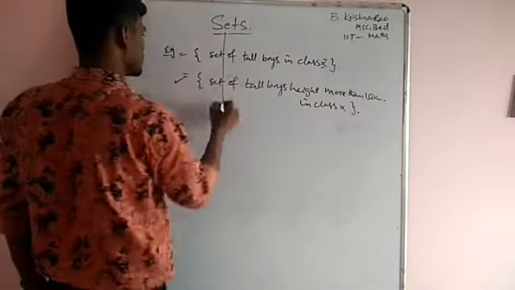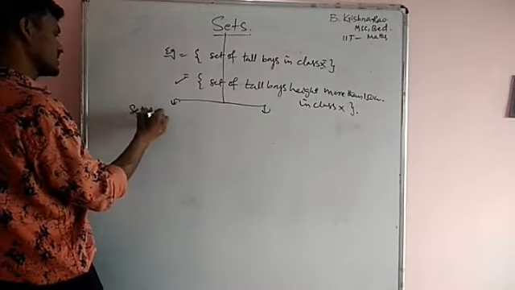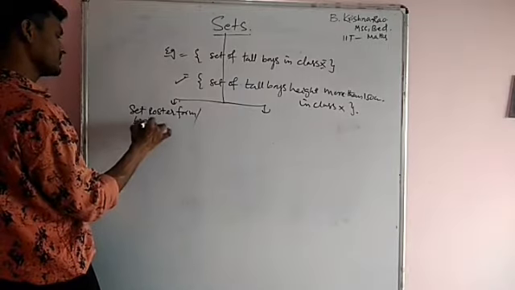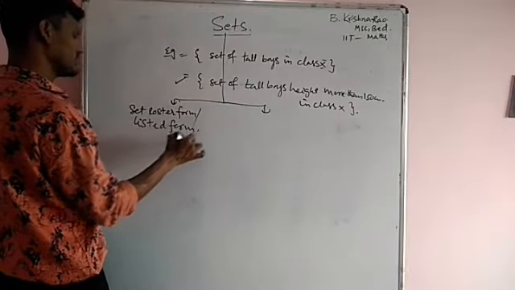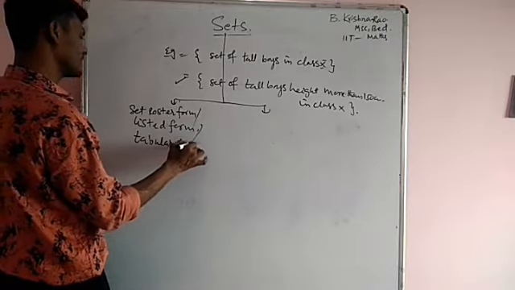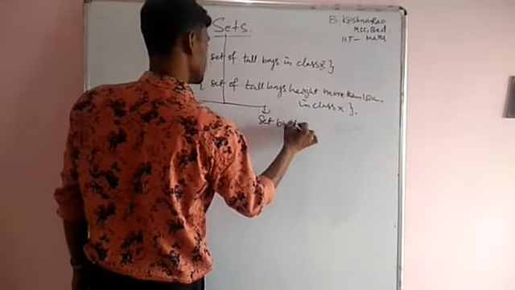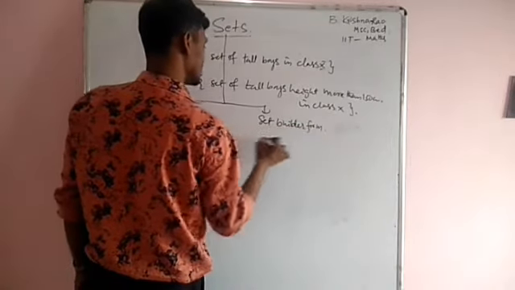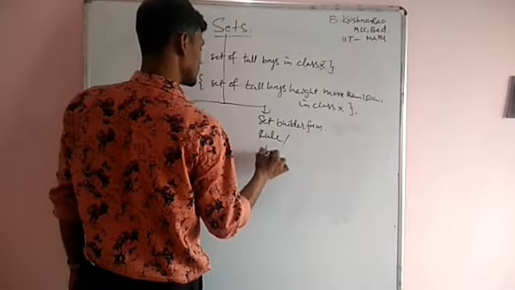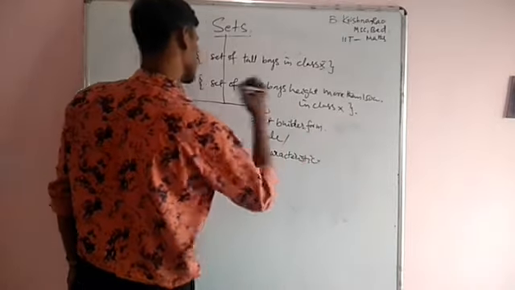Now a set can be represented in two ways. First one is the set roster form, or listed form, or tabular form. Second one is the set builder form, rule method, or characteristics method.